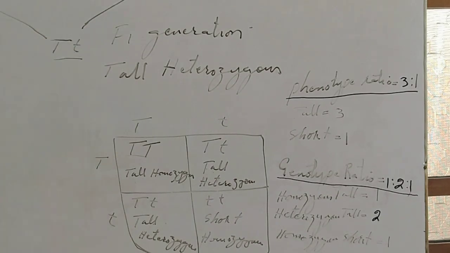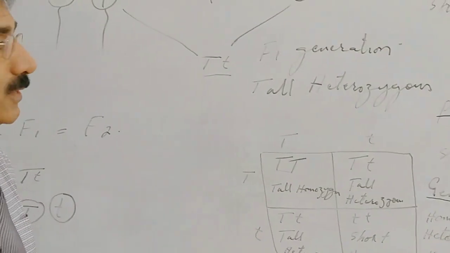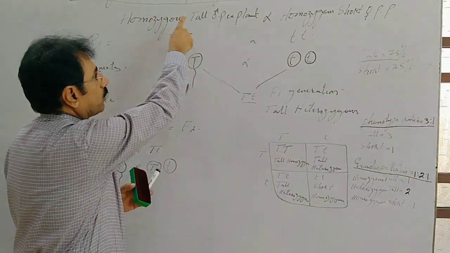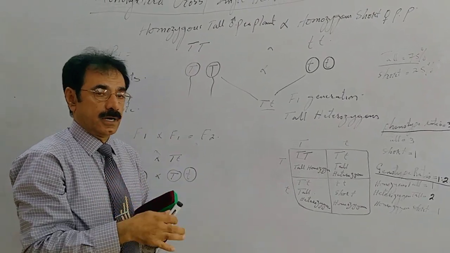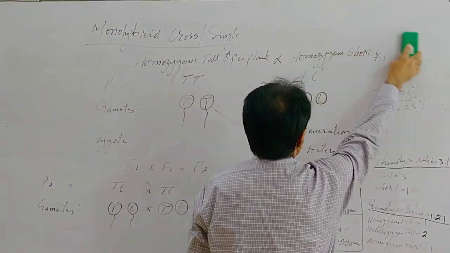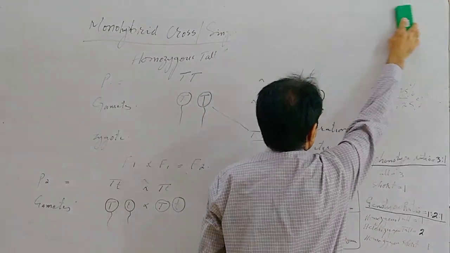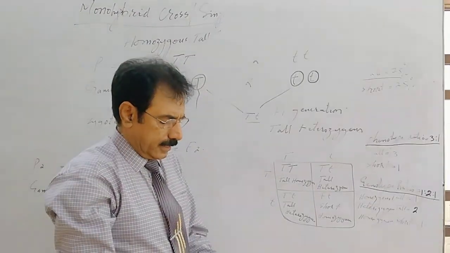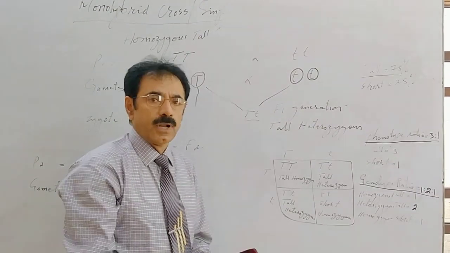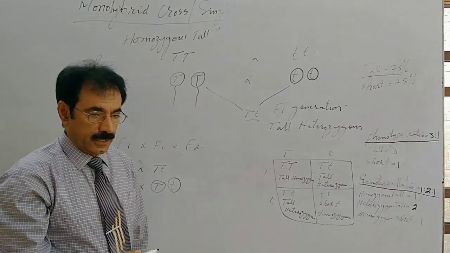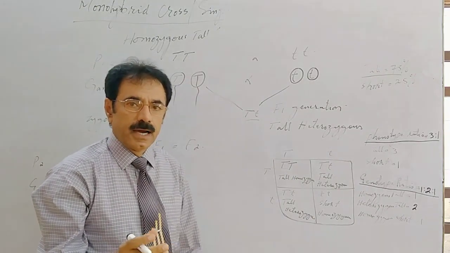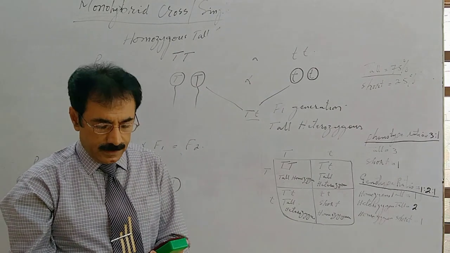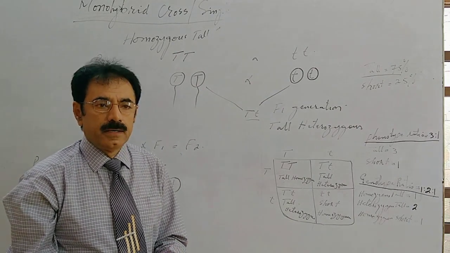Dear students, actually this is the explanation of taking the example of a monohybrid cross. This is actually Mendel's first law. Gregor John Mendel proposed two laws, first and second. The first law is called the law of segregation, and the second law is called the law of independent assortment.